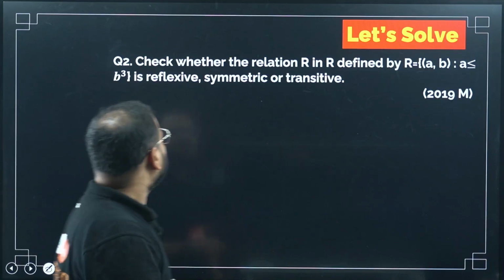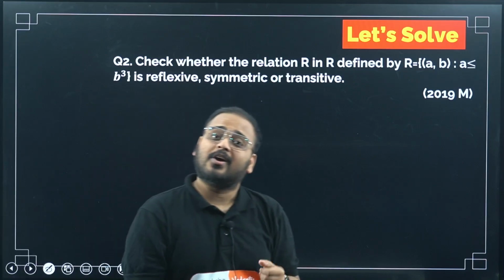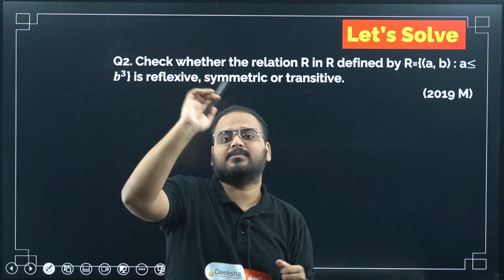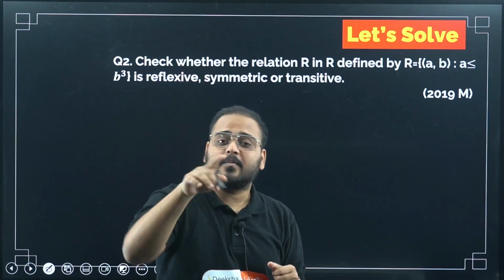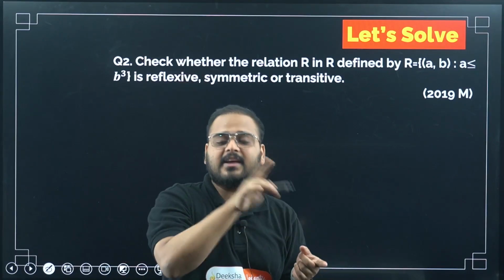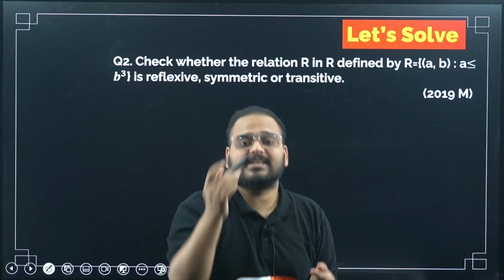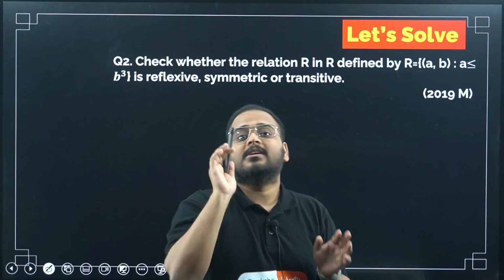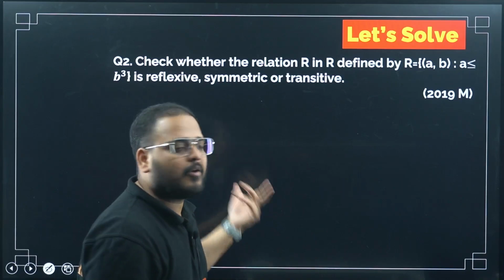Similar kind of question. Check whether the relation R in R. See, from the first question we learned the definition of all the relations: symmetric, transitive, and reflexive. ARA, ARB, BRC is there. If ARA is there, then BRA will be there for symmetric. If ARB, BRC is there, then ARC will be there for transitive. So that's what I'm saying. I'll revise the concepts from your questions only.